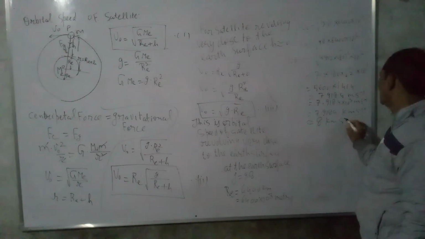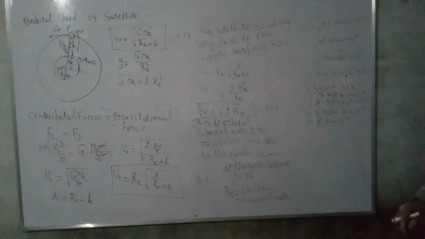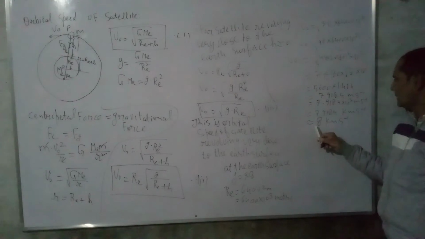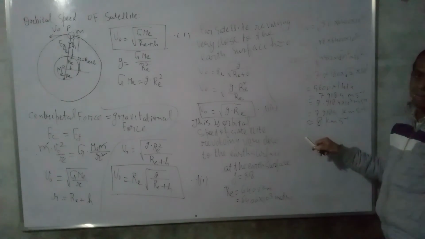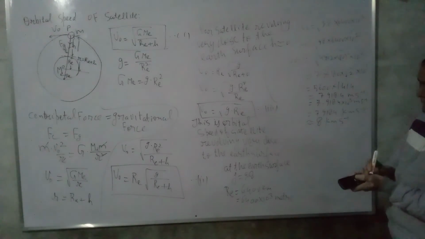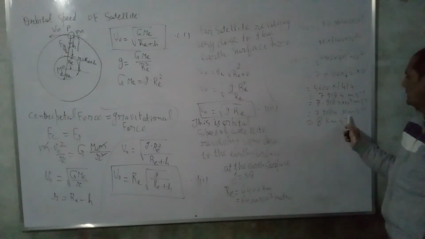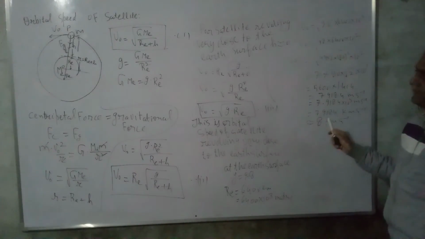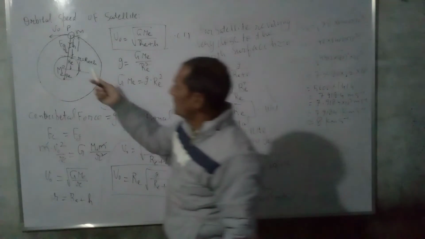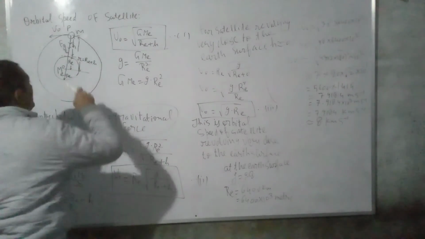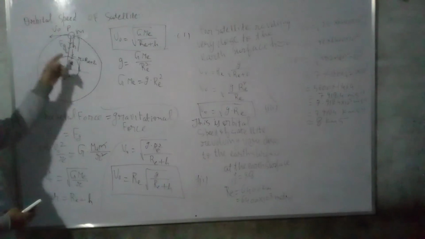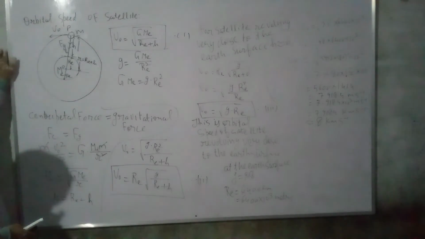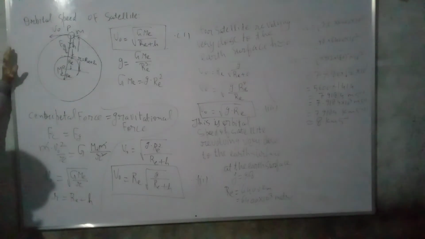Thus particles which are close to the Earth's surface revolve around the Earth with this speed, approximately equal to 8 kilometer per second.